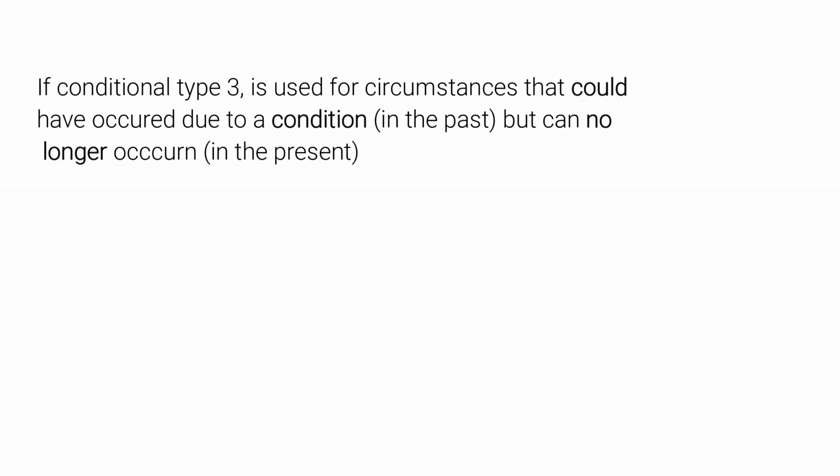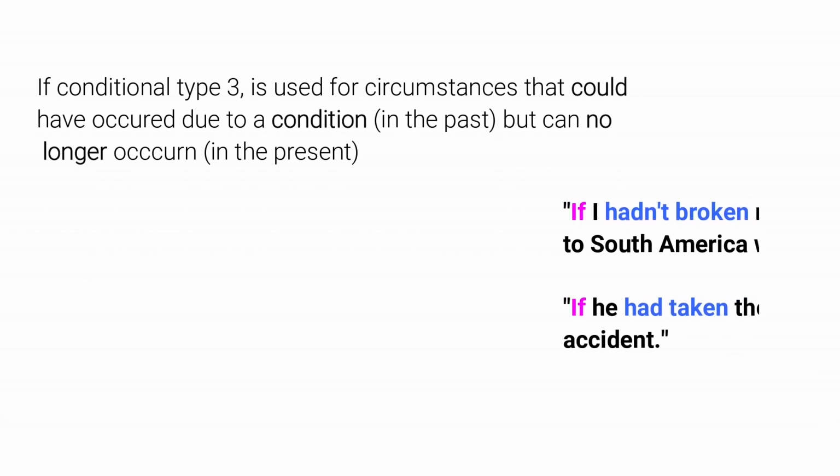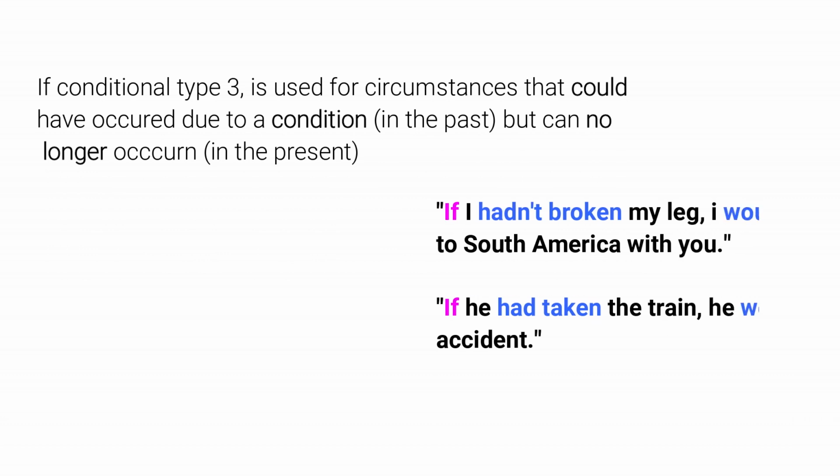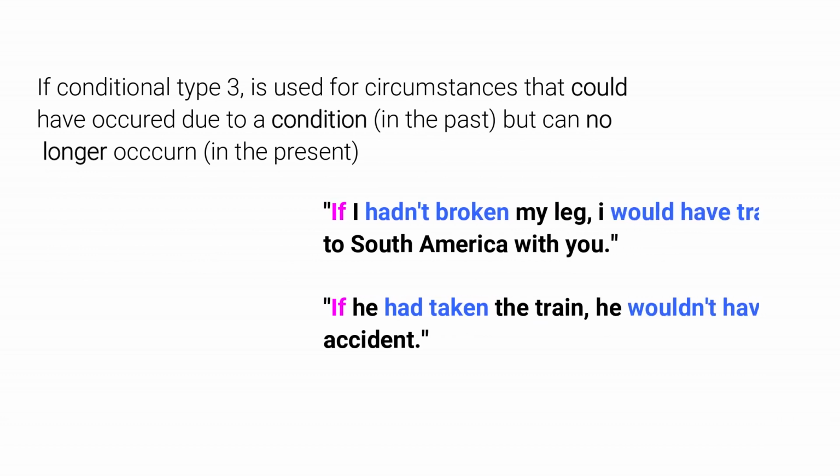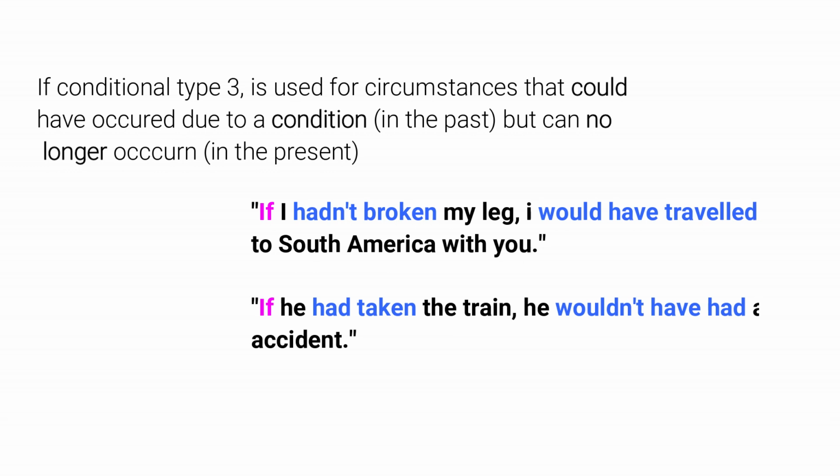In general, we use conditional sentences for ideas or situations that depend on another. If conditional type 3 is used for circumstances that could have occurred due to a condition in the past but can no longer occur in the present. Some examples to illustrate the use of the if conditional type 3.